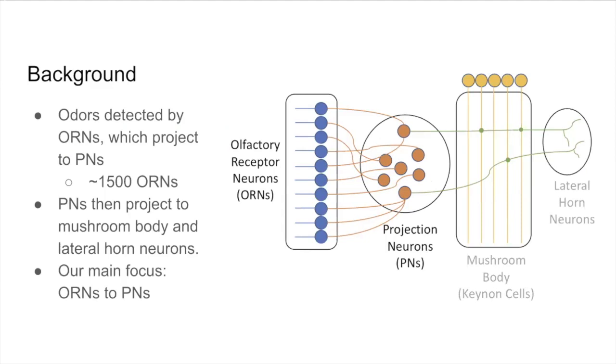The figure here shows a sketch of the Drosophila olfactory system, which contains about 1,300 olfactory receptor neurons. Odors are detected by these receptor neurons, which project to second-order projection neurons. Projection neurons further project to the mushroom body and lateral horn neurons. The connection between olfactory receptor and projection neurons is the particular focus of our study.